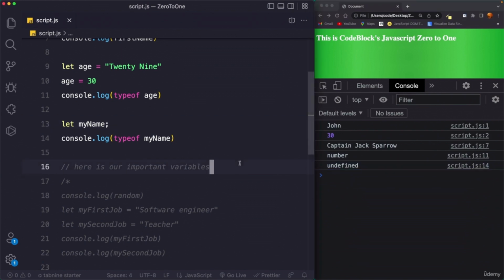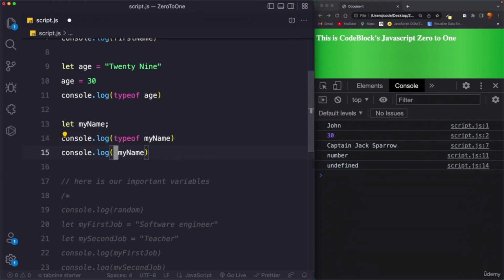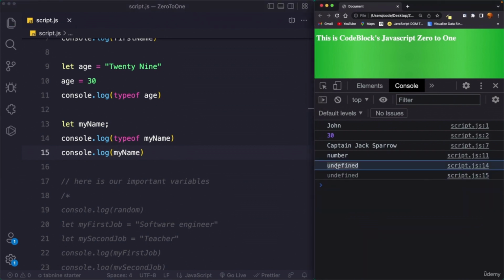Okay, so if you again do something like this, let's remove this one, save this, you can actually see the difference. So first is the undefined. It says the type of the variable which is undefined. Why? Because simply we have not defined any value to it. We have created a variable but there is no value.